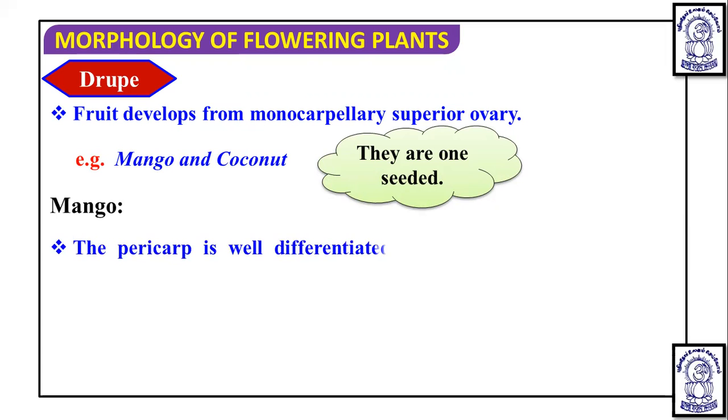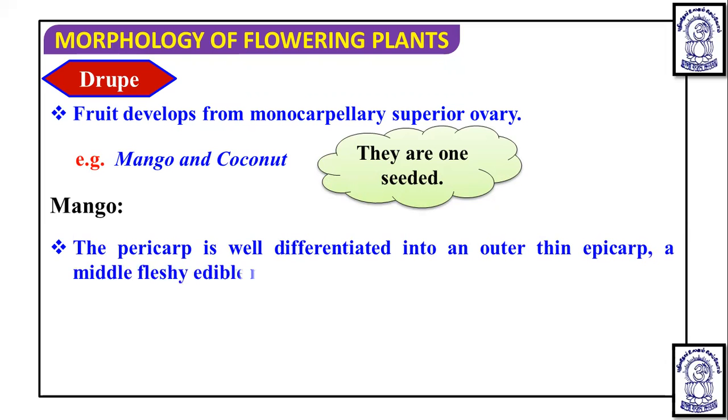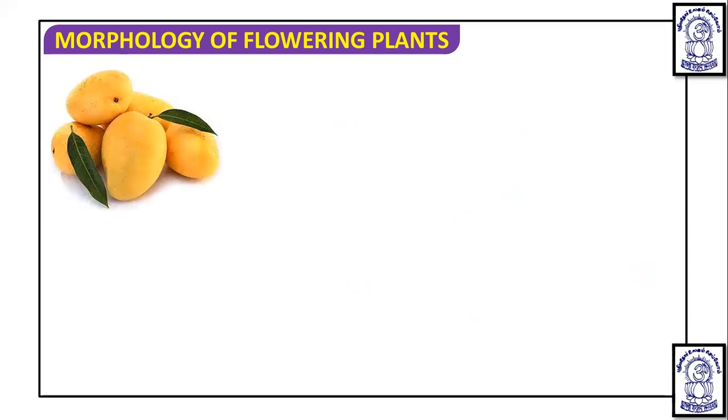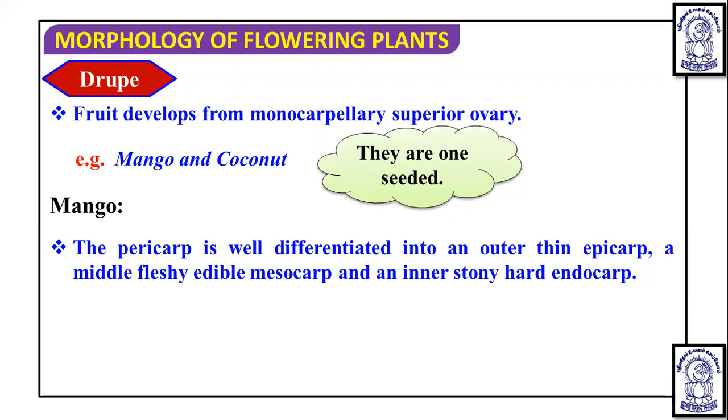In the case of mango, the pericarp is well differentiated into an outer thin epicarp, a middle fleshy mesocarp, which is the edible part, and the inner stony hard endocarp. So this is the mango. Apart from mango and coconut, we remember almond and walnut are also examples of drupe fruits.